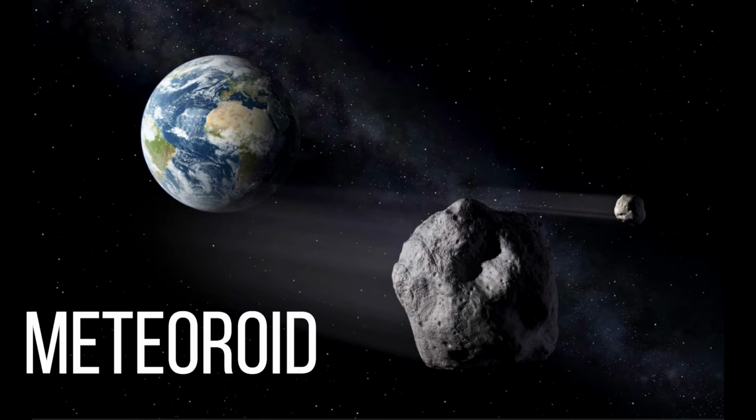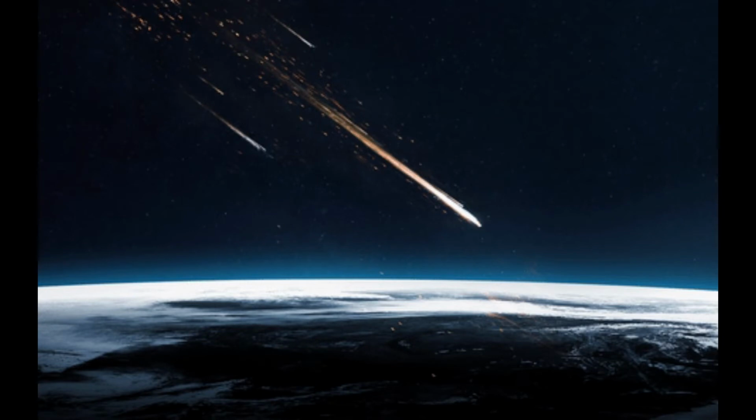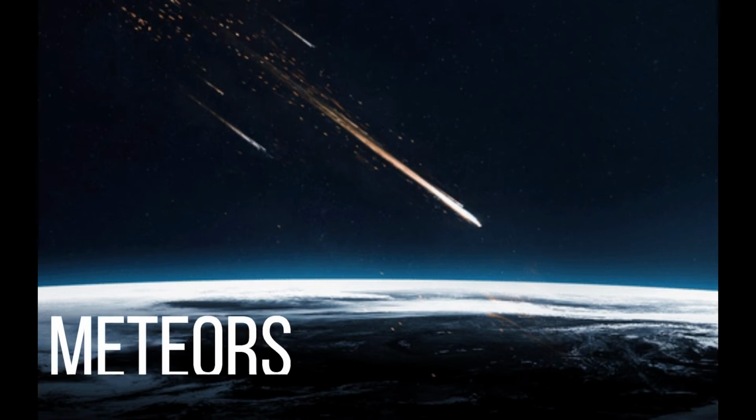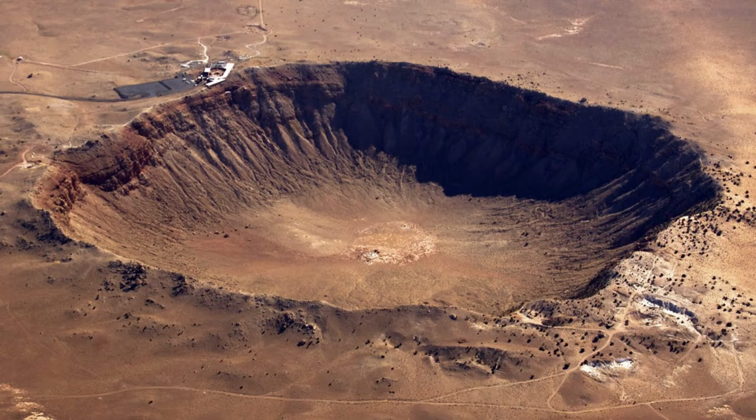Think of them as space rocks. When meteoroids enter Earth's atmosphere or another planet's at high speed and burn up, the shooting stars are called meteors. When a meteoroid survives a trip through the atmosphere and hits the ground, it is called a meteorite.